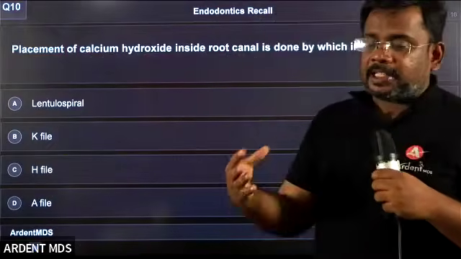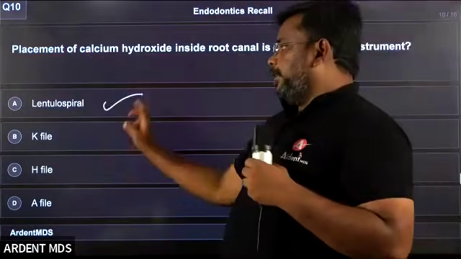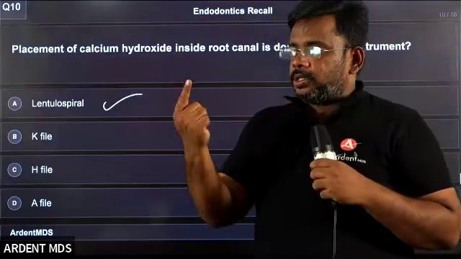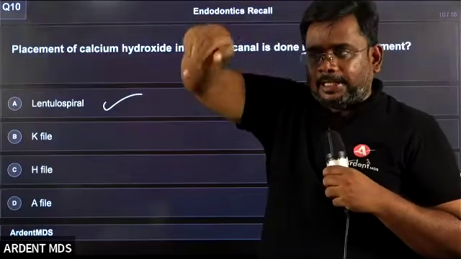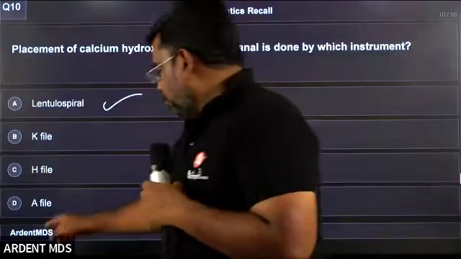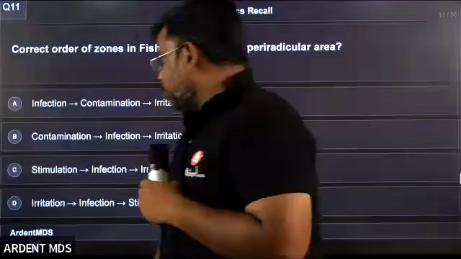Calcium hydroxide is placed inside the root canal by which instrument? Obviously the lentulo spiral, which is a rotary instrument. Simply to apply the sealer inside the root canal, we can use the lentulo spirals. All the others are shaping instruments.